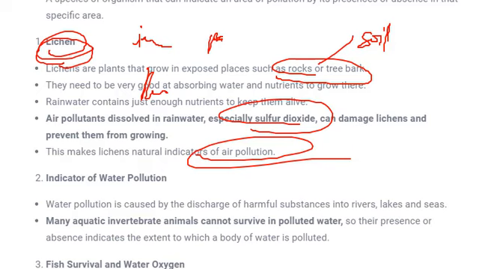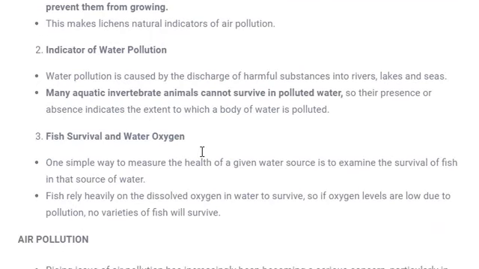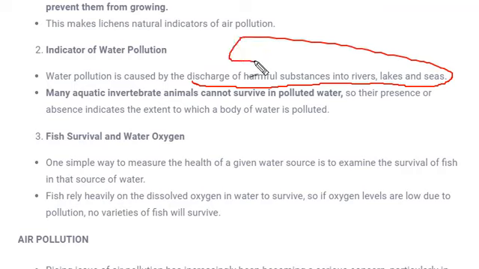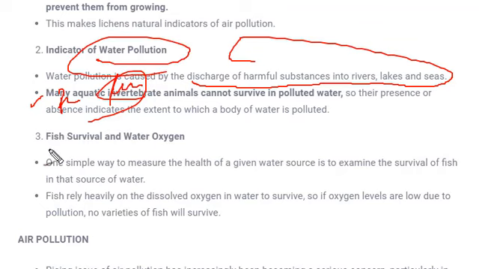Next is indicators of water pollution. How can water pollution be indicated? How is it actually caused? It is caused by the discharge of harmful substances into rivers, lakes and seas. There are certain aquatic animals like fish, and aquatic plants are also there in seas. When these pollutants are discharged into water, the survival of these aquatic animals or plants becomes difficult, and if they go extinct or the death rate increases, that would indicate that the water is polluted.